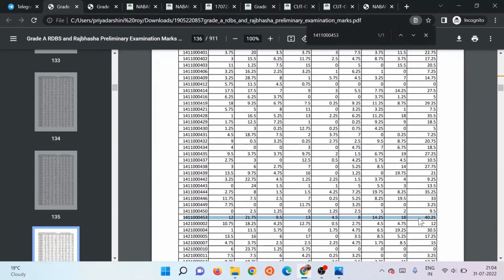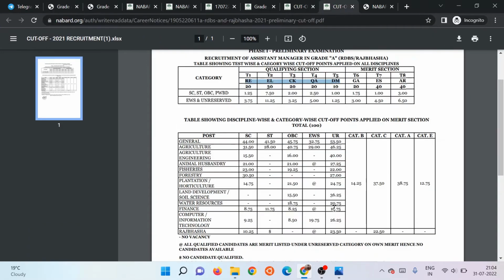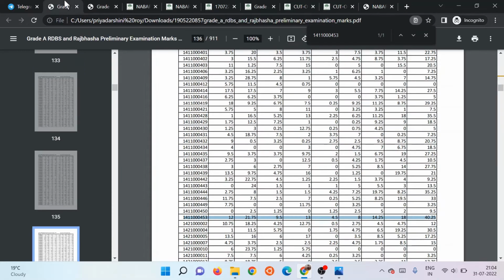And I scored 40.25. See, when I qualified prelims, we were not given marks after a week or so. We were given prelims and mains marks after the completion of the whole process and selection of the final candidates. Right. So when I qualified prelims, I thought that I qualified with a very small margin, and I was very surprised when I qualified it, to be very honest. But I qualified with a very good margin in my opinion, since the cutoff is 26.25 and I scored 40.25.